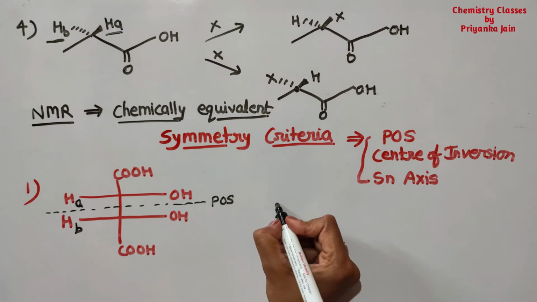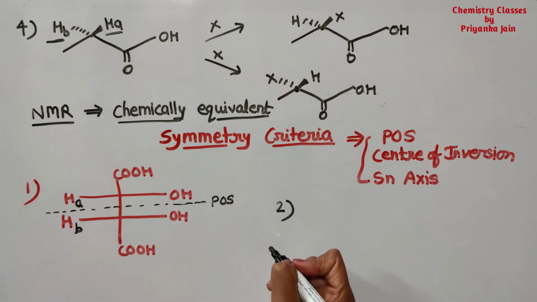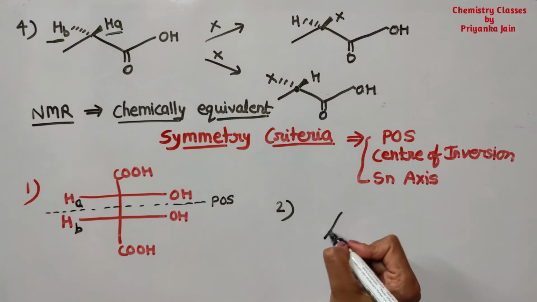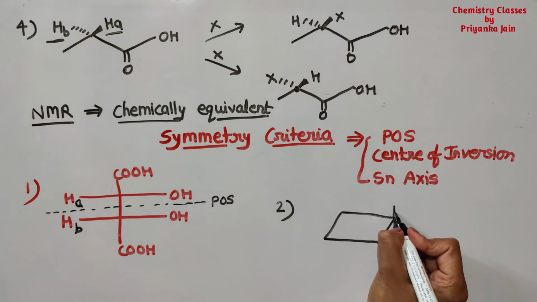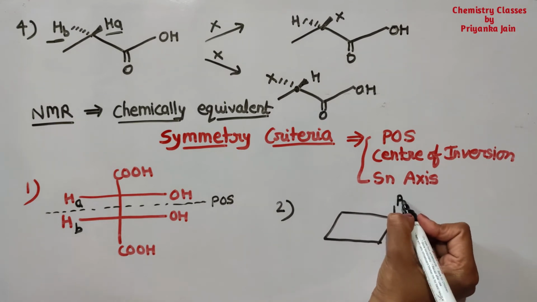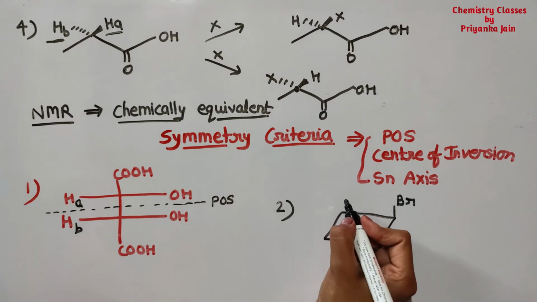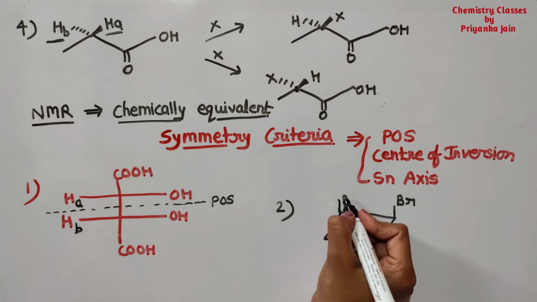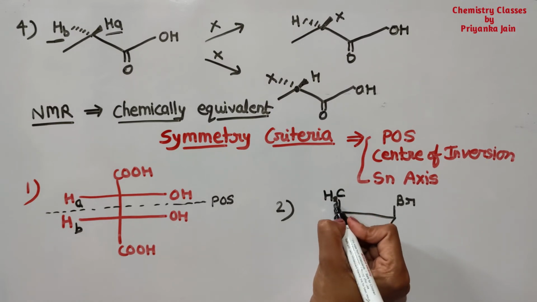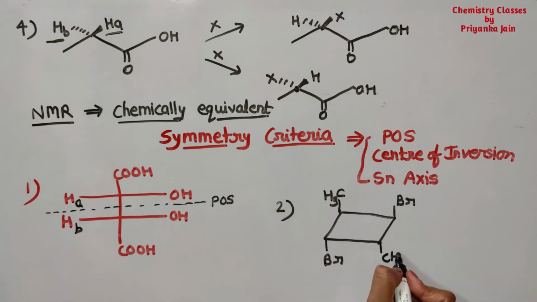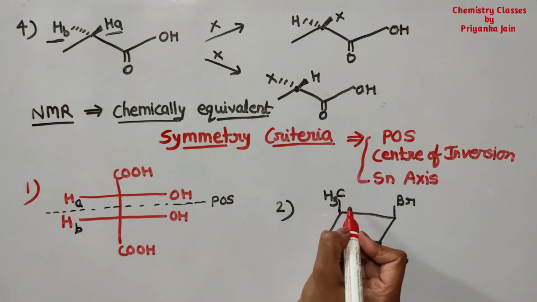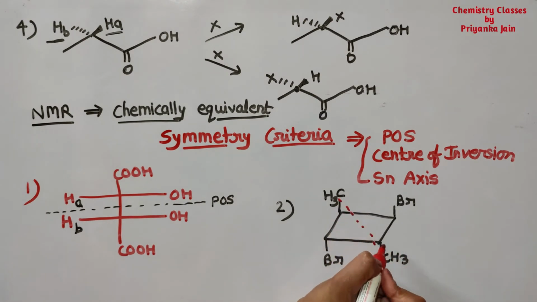Second thing is the center of inversion. See here another example. If you notice in this molecule, there is a center of inversion.